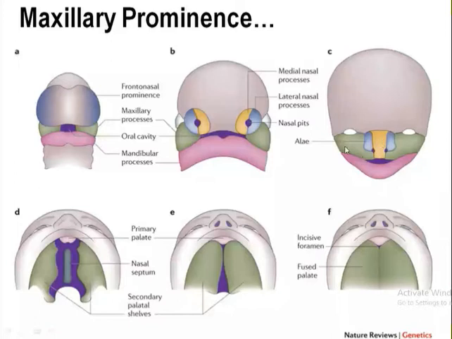So we are talking about the derivative of the maxillary prominence, which forms part of the cheek, maxilla bone, zygomatic bone, and lateral portion of the upper lip. Hard and soft palate also develop from the maxilla, which will be more clear when we study the development of the palate. For now, remember the maxilla gives rise to the secondary palate, both hard and soft palate. The maxillary prominence starts to develop shelf-like projections from its inner aspect, forming the secondary palate, while the primary palate is formed from the medial nasal prominence of the frontonasal process. For now, let's just remember this much.